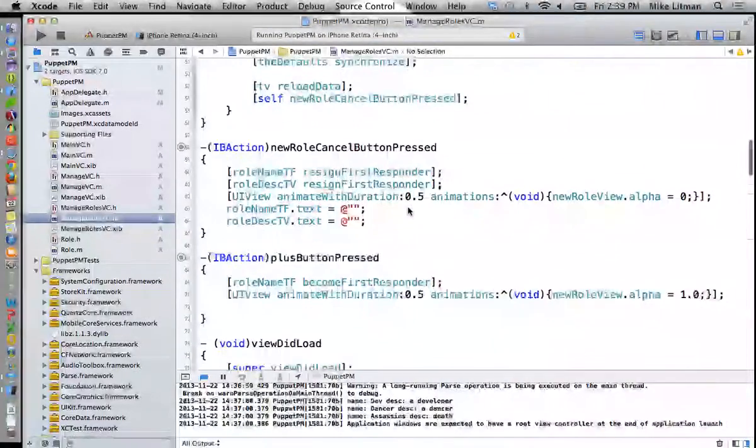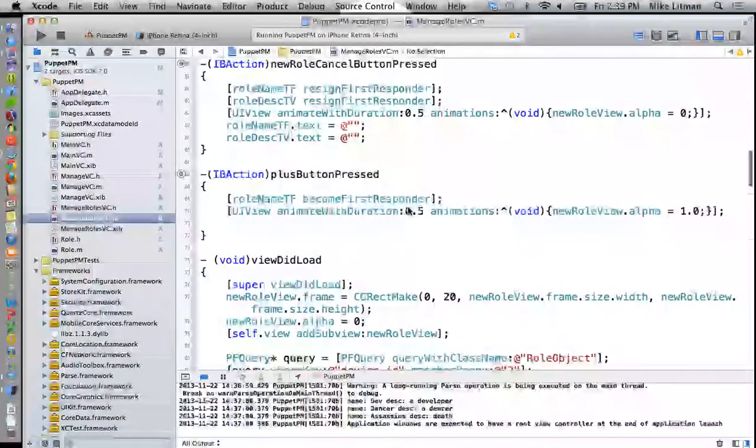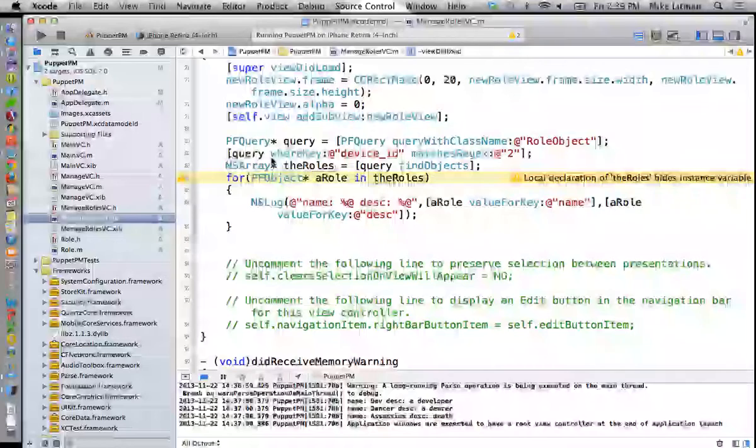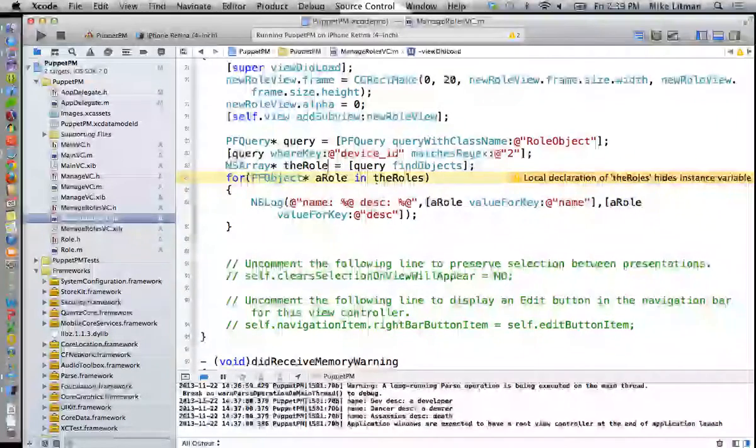Okay, so now we're in a whole different part of our app, and the original one is called my array AR because we already have our roles in here.